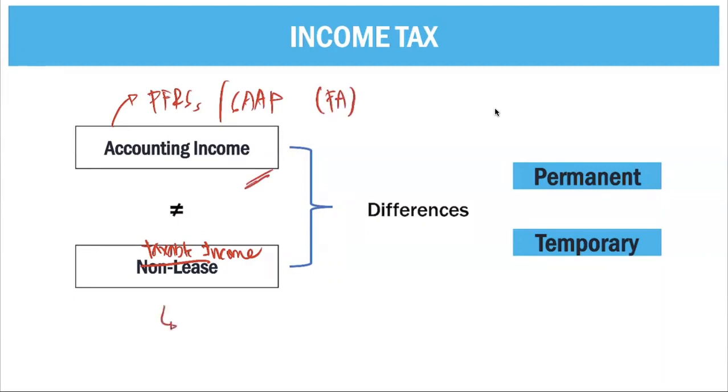Your taxable income is the pertinent items of your gross income under your taxation, which is subject to tax under our regulation. So using your Philippine taxation, whatever is the pertinent items of gross income subject to tax, it's your taxable income.